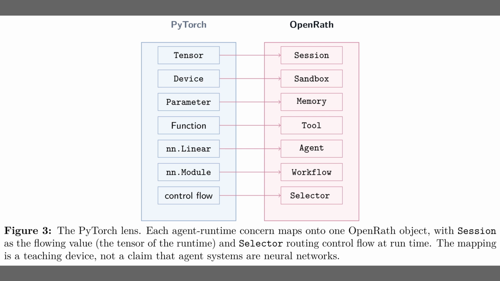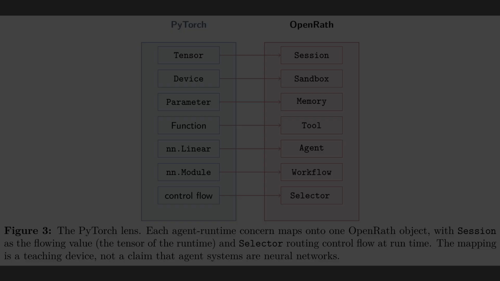For example, a sandbox, which is an isolated software environment for running code safely, maps directly to a device. This mental model makes it easy to see how workflows compose agents, just like neural network modules compose layers.